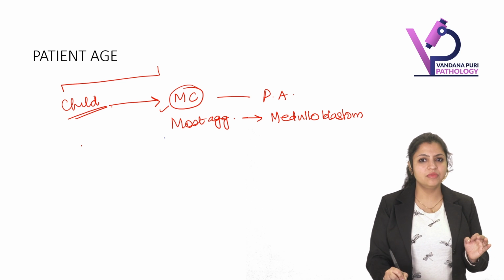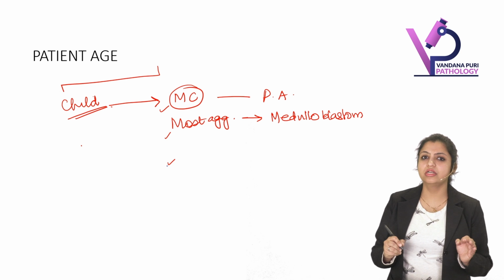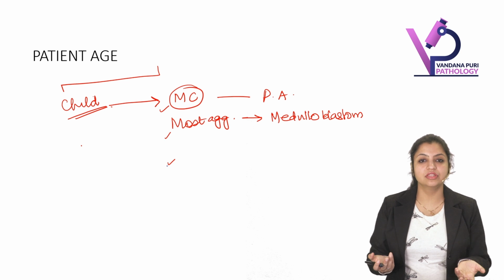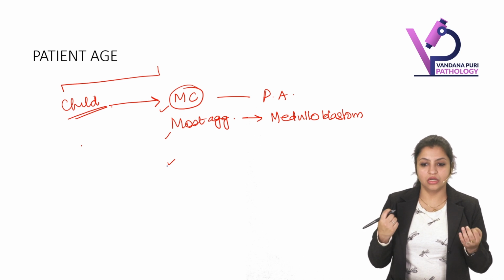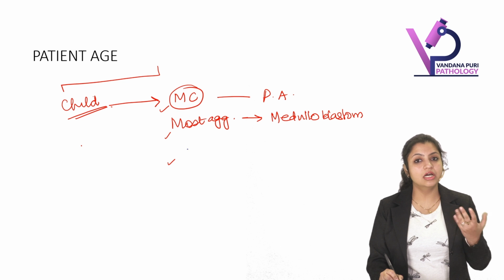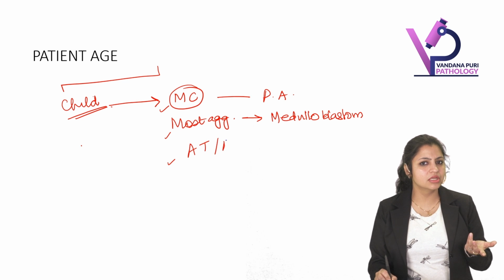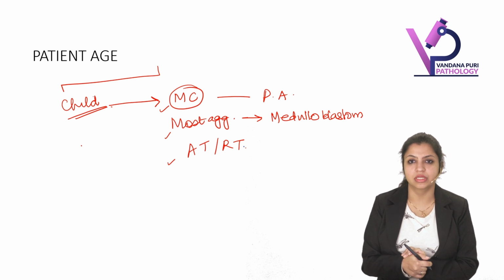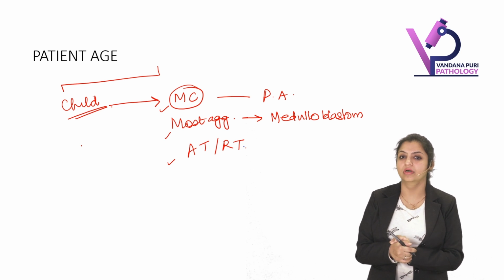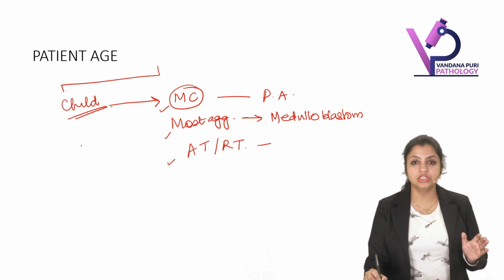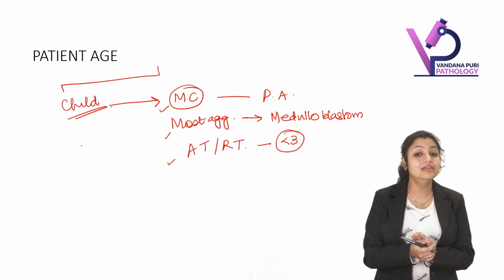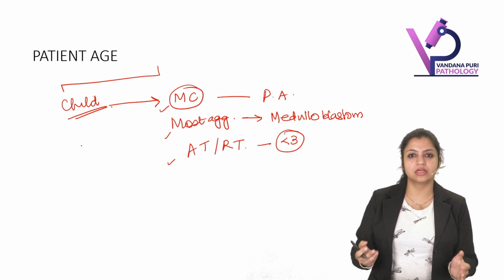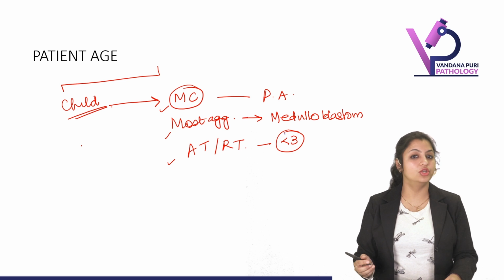Apart from that, are there any other tumors which typically occur in childhood age? Yes, we have other tumors also. The other embryonal tumor, do you remember which it was? Atypical teratoid and rhabdoid tumor. This tumor also usually occurs in children, especially less than 3 years of age. That's the typical age group for atypical teratoid rhabdoid tumor.